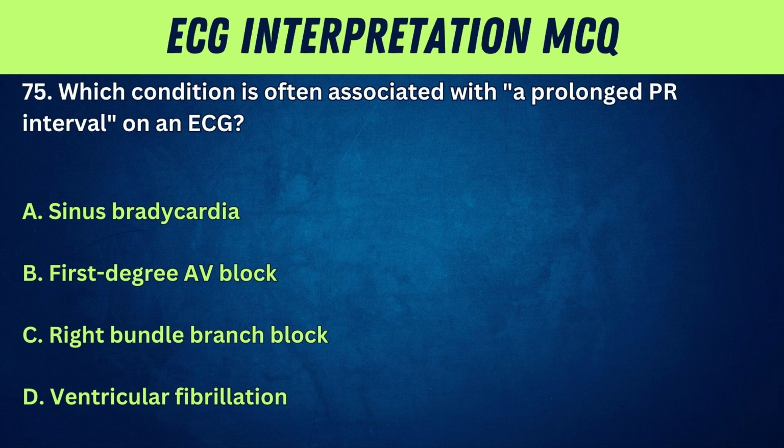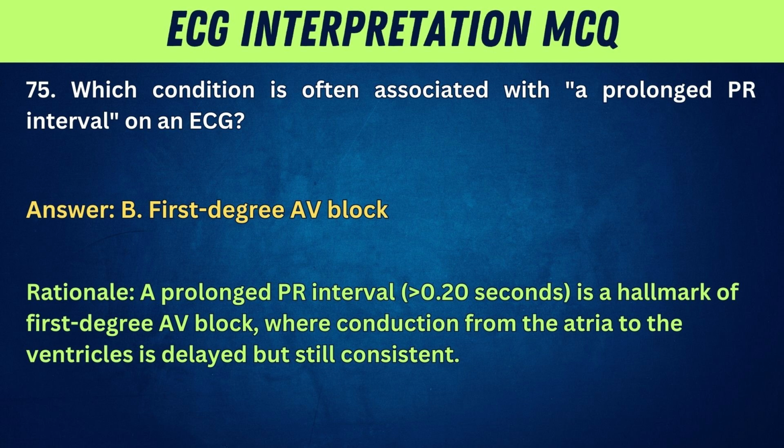75. Which condition is often associated with a prolonged PR interval on an ECG? A. Sinus bradycardia. B. First-degree AV block. C. Right bundle branch block. D. Ventricular fibrillation. Answer. B. First-degree AV block. Rationale. A prolonged PR interval, greater than 0.20 seconds, is a hallmark of first-degree AV block, where conduction from the atria to the ventricles is delayed but still consistent.